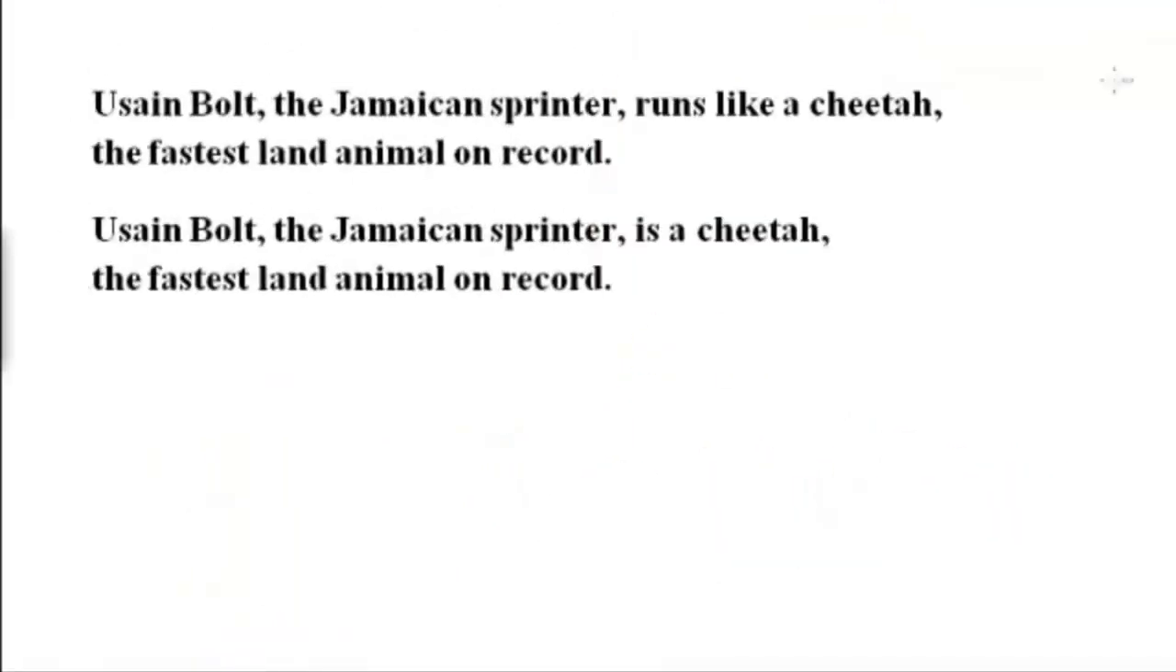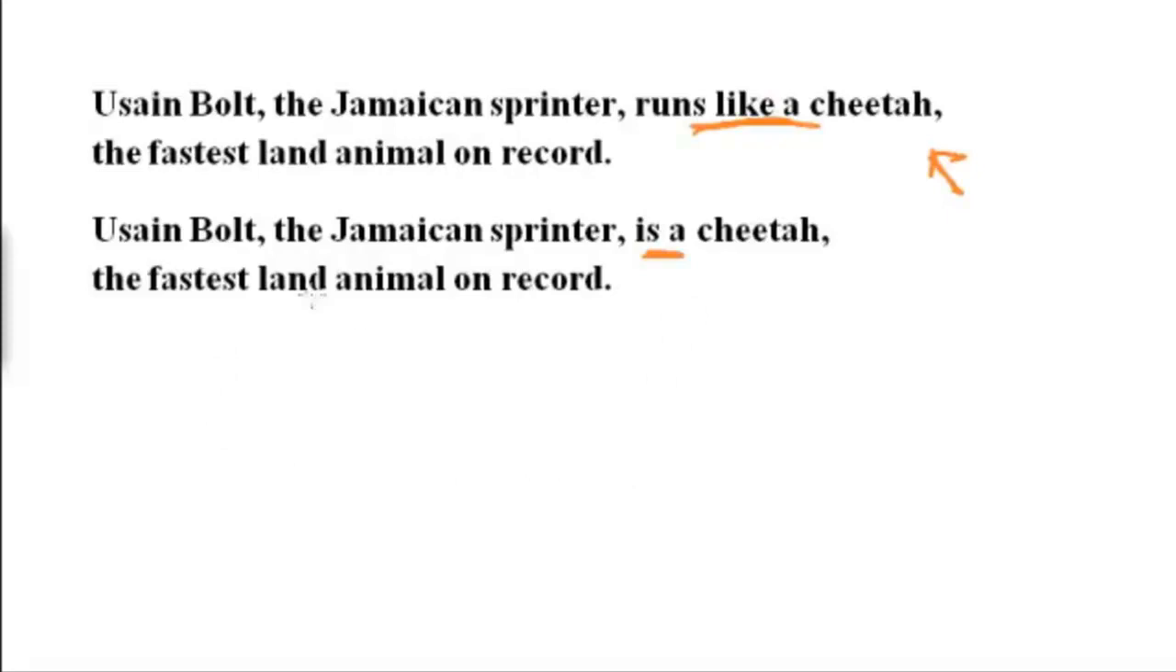So now let's look at the difference between the two sentences, right? We just had this one with like or as, which we established is a simile, right? What about this one? Usain Bolt, the Jamaican sprinter, is a cheetah, right? He is not a cheetah, right? That would be a hyperbole, an overstatement, or those other literary devices that they would ask you about.